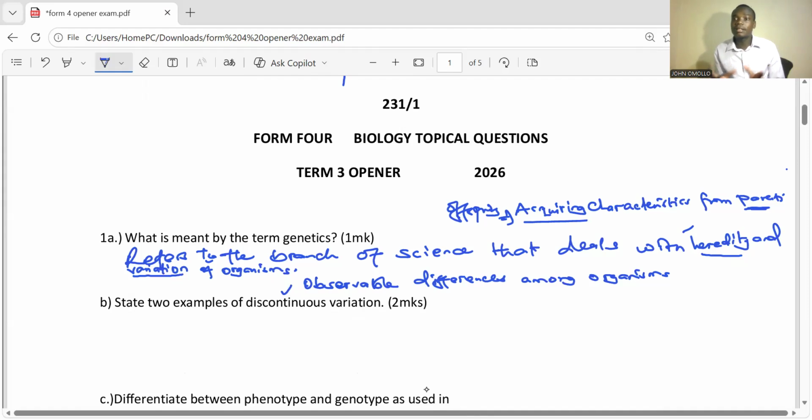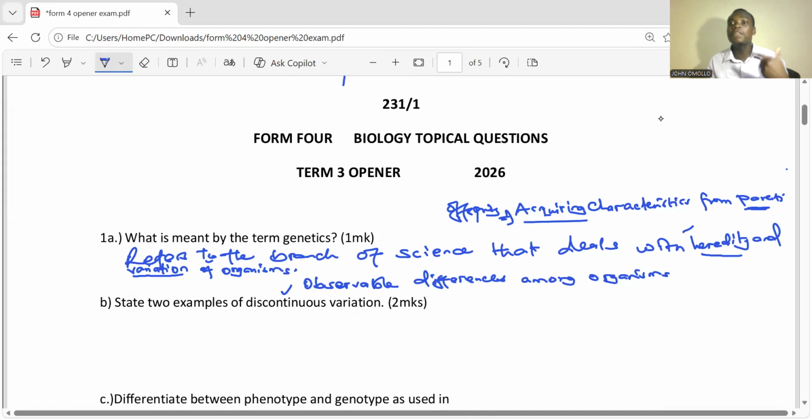So in genetics, generally, we're talking about how offsprings are being produced and how these offsprings acquire characteristics or features from their parents, from the father and the mother. From the word genetics, we get genes, and there is what we call genotype, and also what we call phenotype.